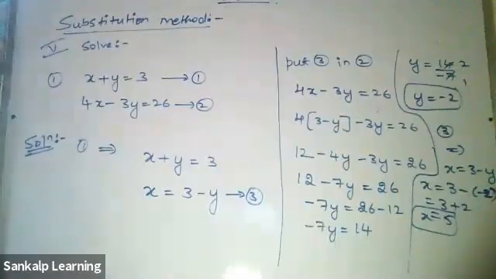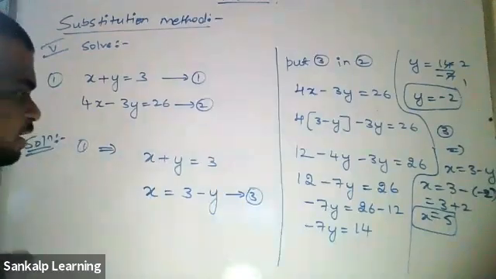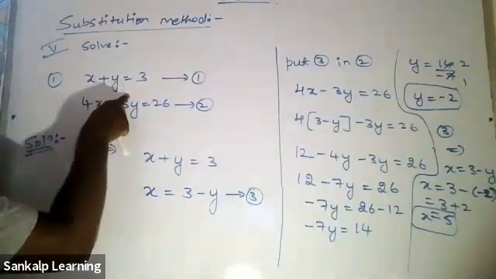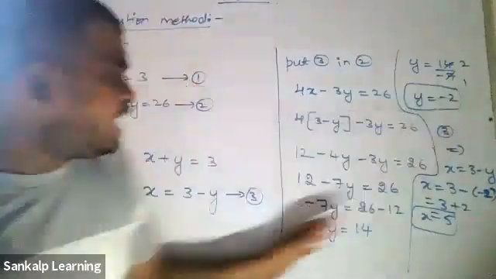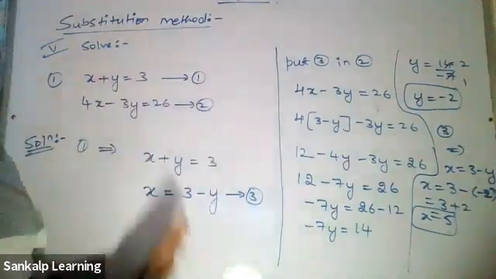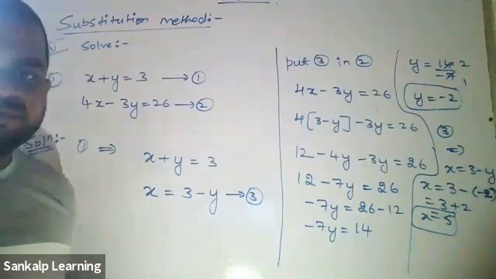I didn't get you. Come again. Sir, you found y is equal to minus 2, then you took x is equal to 3 minus y and substituted y. I got it. You're saying you can put it back here itself, right? Yes, sir. Yeah, you can do that. After finding the value of y, you can put it back in anything you wish. Anywhere you put it, definitely you will get the value of x.